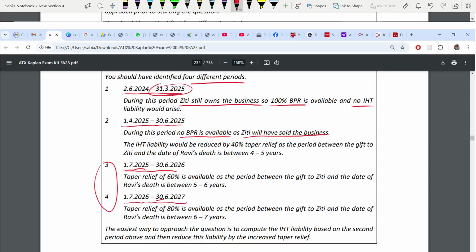You have to compare the dates. So IHT will be payable, but it will be reduced by a taper relief. What is this taper relief? This you have to find out based on the number of years. That number of years is based on when we are gifting it to Ziti and the date of Ravi's death. It's between 4 to 5 years.